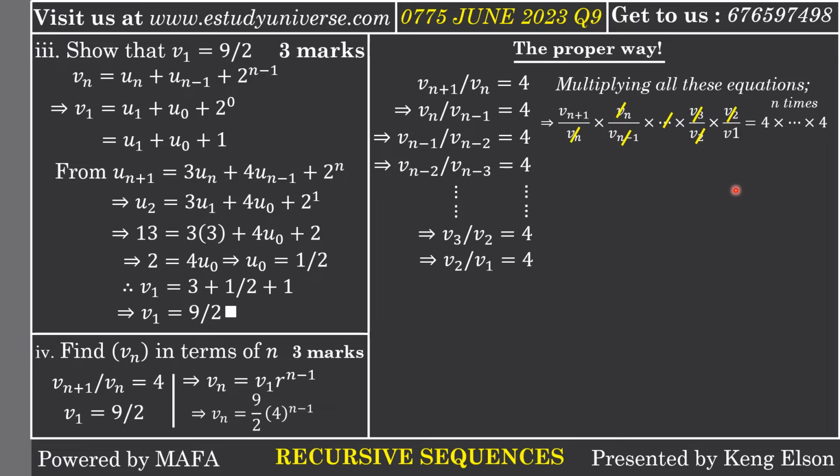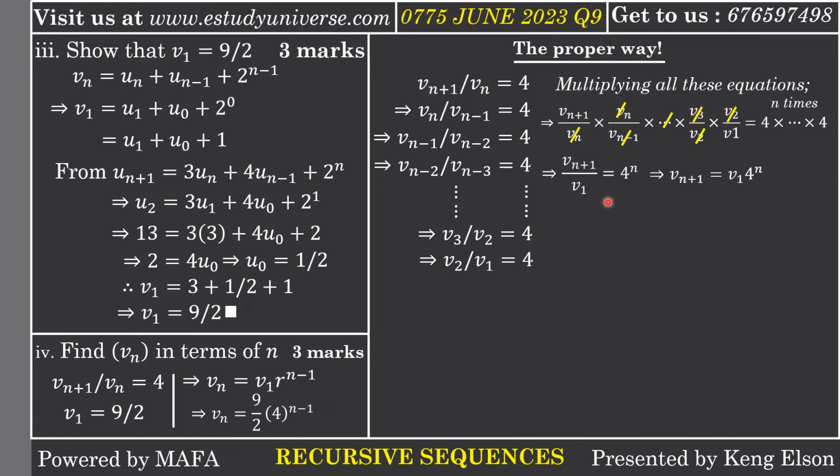So the only two terms that will not cancel will be what? Vn plus 1 in the numerator and V1 in the denominator. Which means that Vn plus 1 divided by V1 will definitely be equal to 4 raised to the power n, since I'm multiplying 4 n times. If I multiply 4 2 times is 4 squared, 3 times is 4 cubed, 4 times is 4 to the power 4, so n times will be 4 raised to the power n.